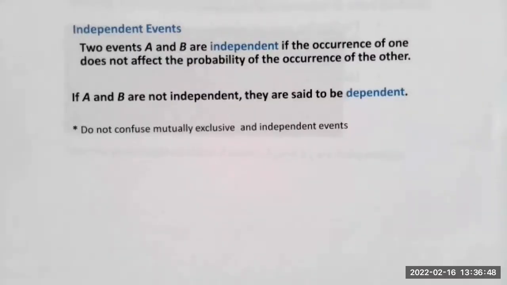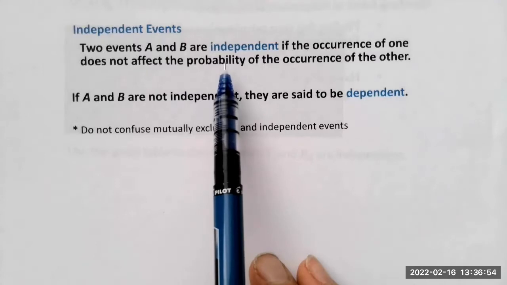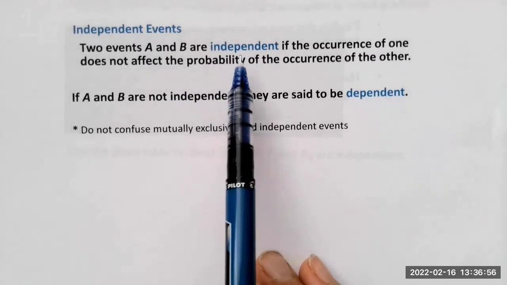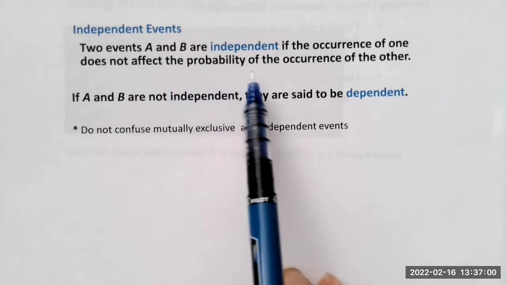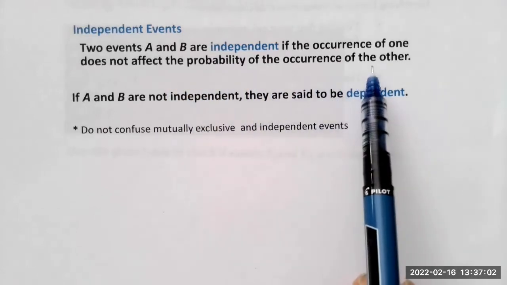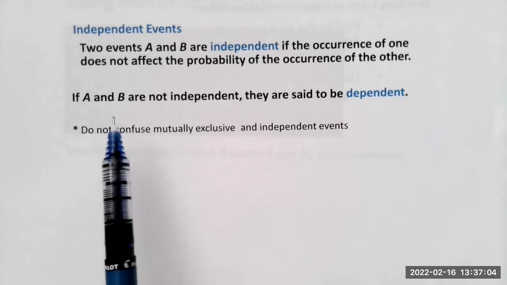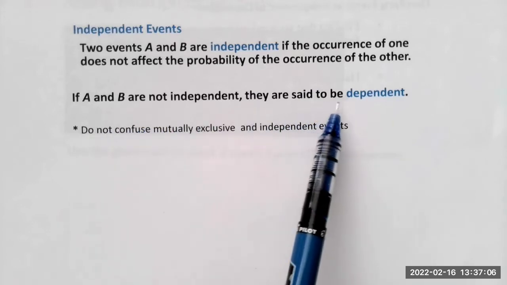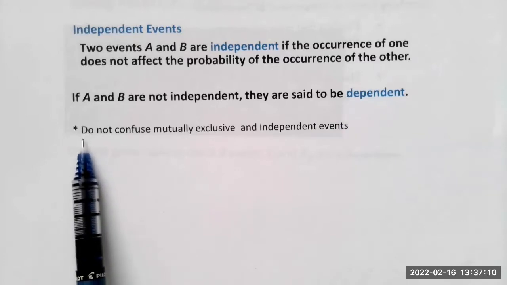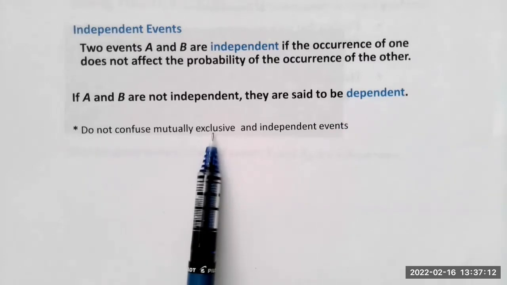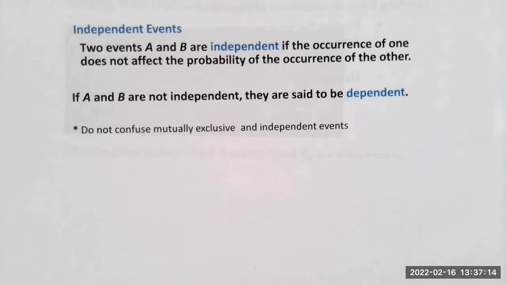Another definition that you guys have to know is independent events. Two events A and B are independent if the occurrence of one does not affect the probability of the occurrence of the other. If A and B are not independent, they're said to be dependent. And an asterisk note: do not confuse mutually exclusive and independent events.